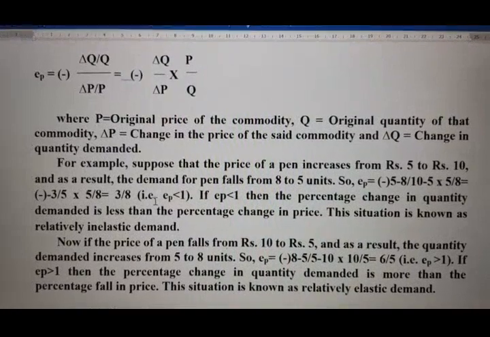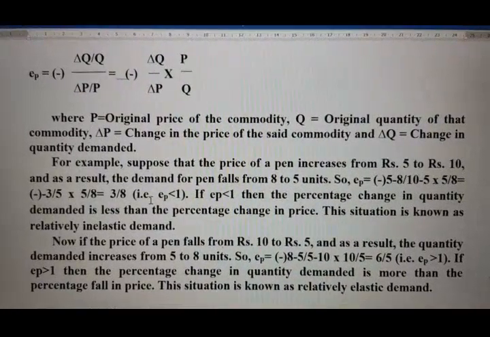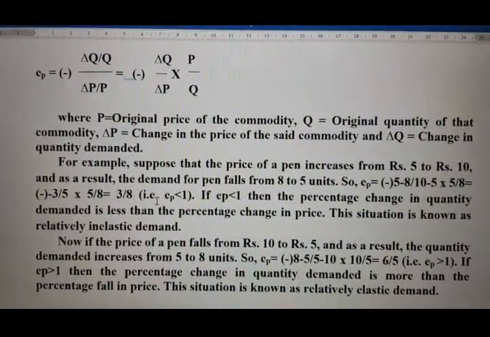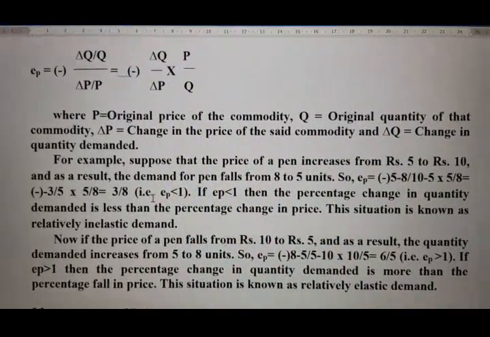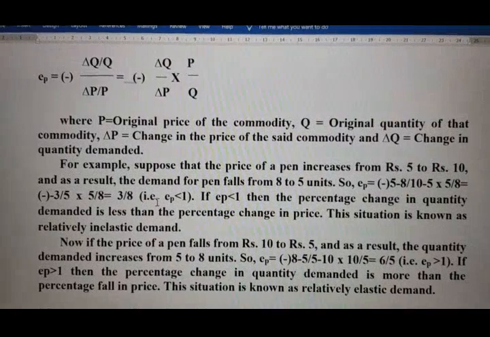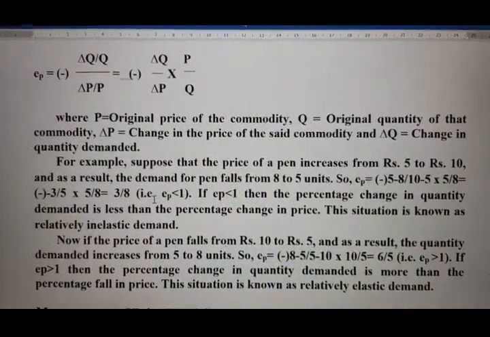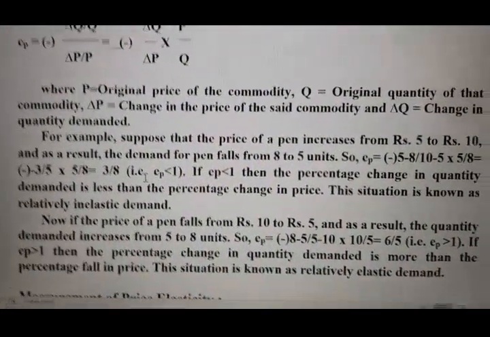So for all these luxurious goods, if there is a 1% reduction in the price, the demand will increase, but more than 1%. Similar thing, suppose you want to purchase a car.